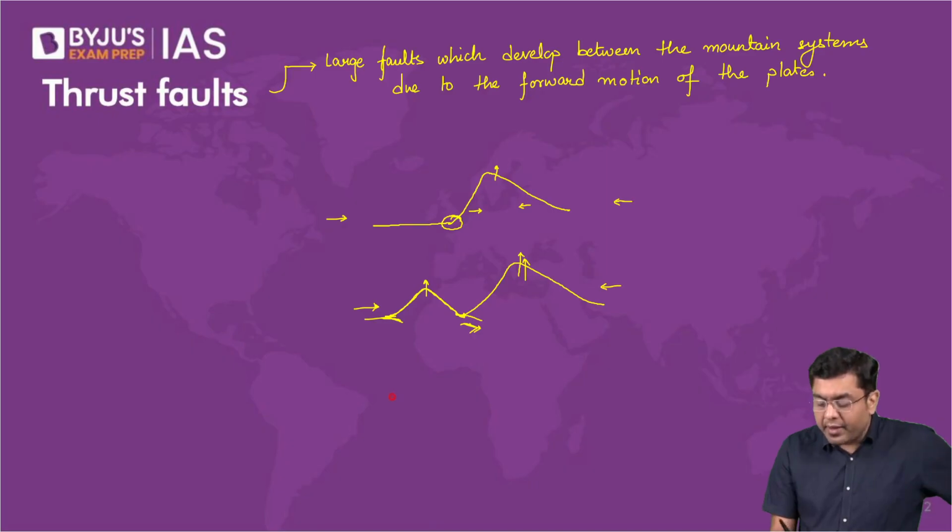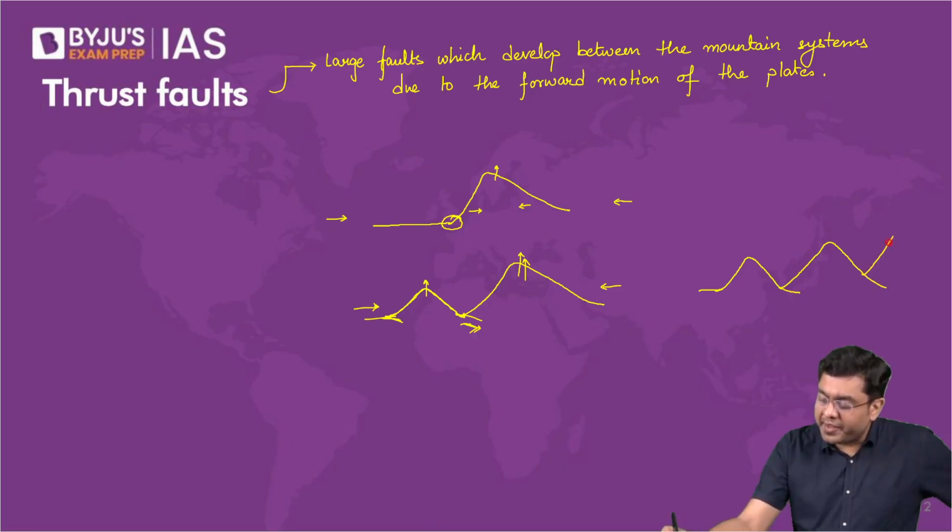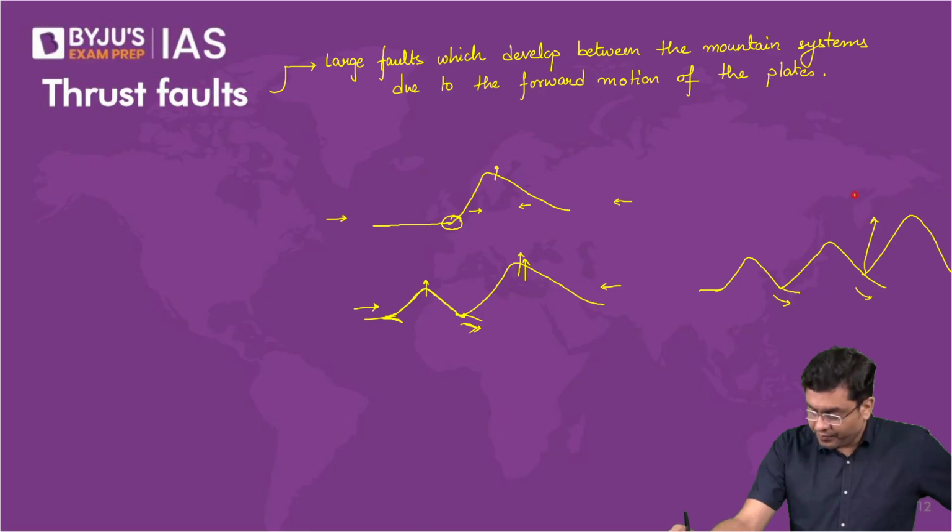That continuous repetition has created a setup where you have the Shivaliks, which have been created the latest, then the Himachal, and then the one created quite early, the Great Himalayas. So these are your thrust faults. This is your MCT. This is the MBT.